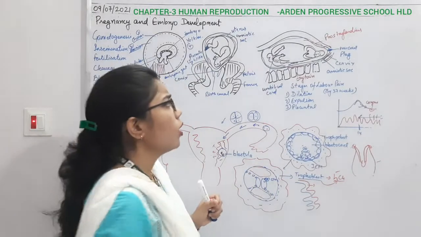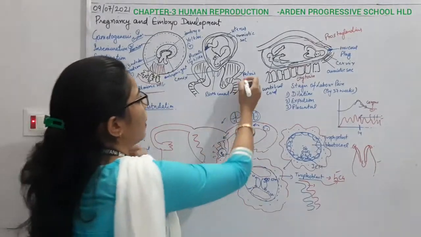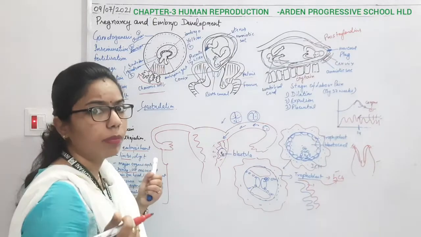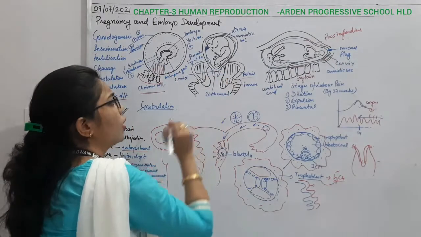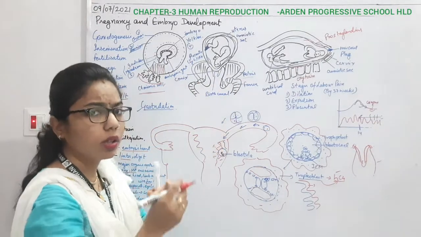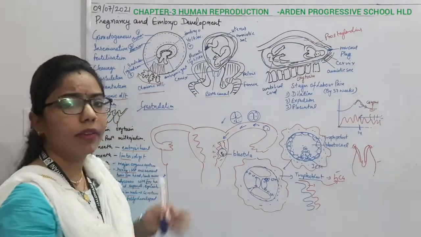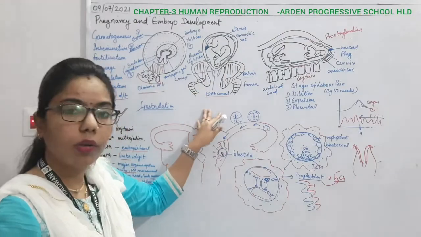Now you can see two diagrams I have drawn. These are the pelvic region, and this pelvic region will widen during parturition. Here, what is the birth canal? We are talking about the cervix and the vagina, the common opening, which is the birth canal. So these pelvic muscles will widen, and only then will there be the delivery of the baby.